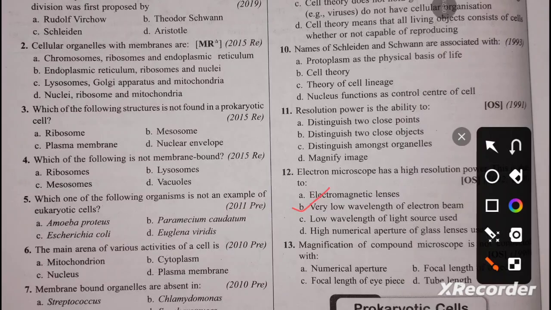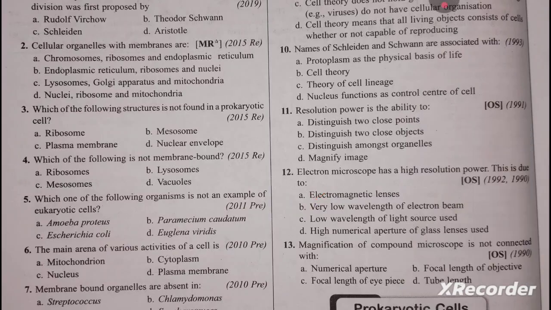Question number 13: magnification of a compound microscope is not connected with numerical aperture, focal length of objective, focal length of eyepiece, or tube length. Focal length of objective, focal length of eyepiece and tube length are connected with the compound microscope, but the numerical aperture is not connected with its magnification. Numerical aperture is a measure of how much light can be collected by a microscope lens. It has no relation with the magnification of a compound microscope.